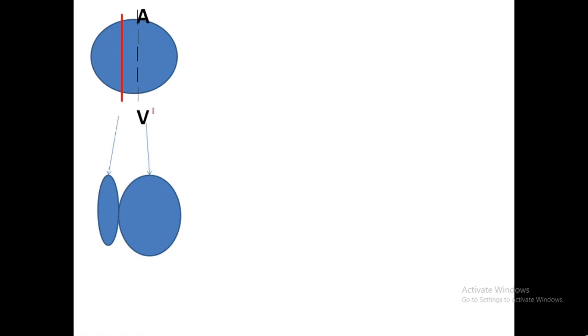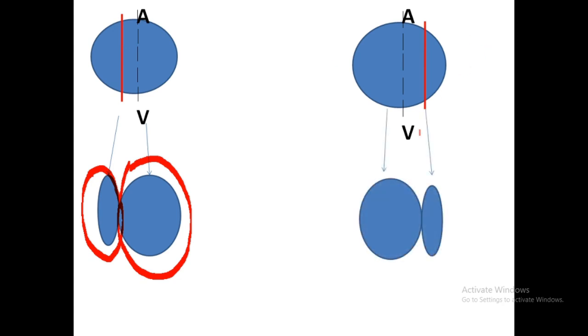And of course, as the cleavage furrow is formed on this left side, the smaller cell will always remain towards the left side, and on the opposite side we have the large megamere. When the cleavage furrow is formed on the right side, it also forms two types of cells, one smaller cell and one large cell.